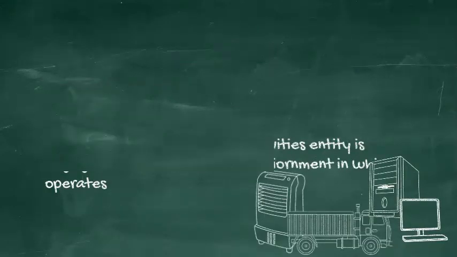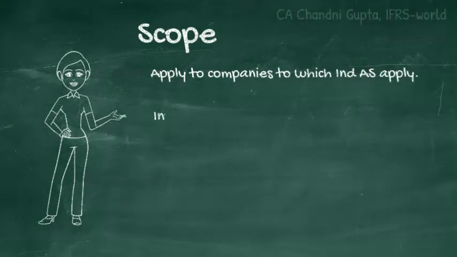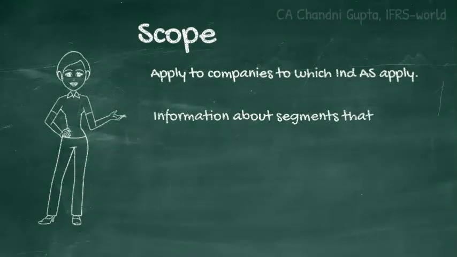This particular standard is applicable to all the companies that are required to comply with Ind AS. And these companies disclose this information separately as segment information.